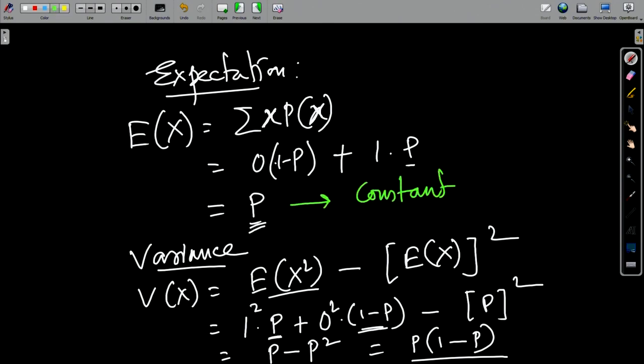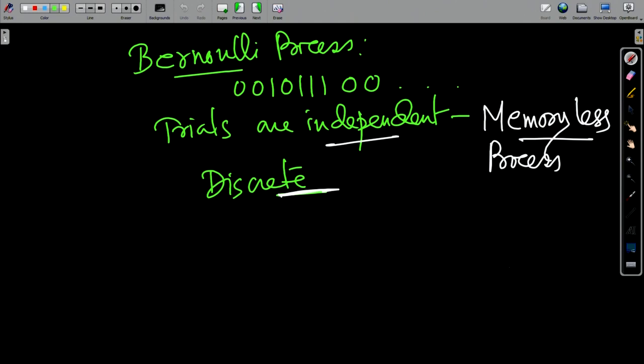Both the expectation and variance are actually constant terms, all right, they are non-changing. So, when you do several trials, repeated trials, you are having a constant mean and a constant variance. Okay. So, that means the distributions are actually the same. That is a very important criterion, and as I said previously, they are independent.